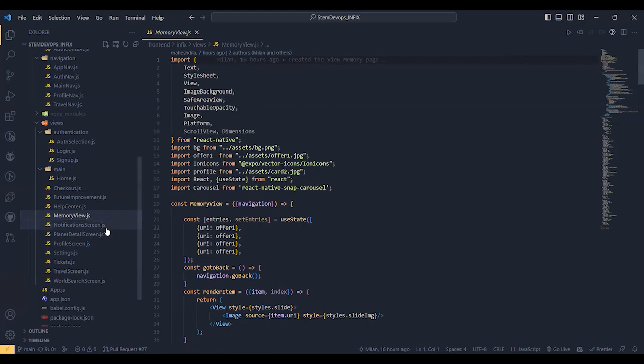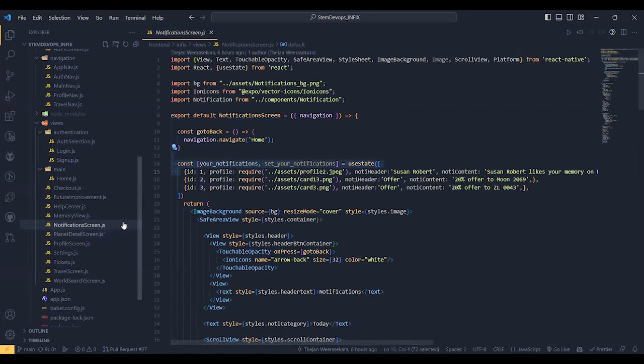Passing that on, the notification screen simply shows the stack of notifications that the user has received, whether someone has shared their memory or liked their memory or something like that. So the notification screen is for that purpose.